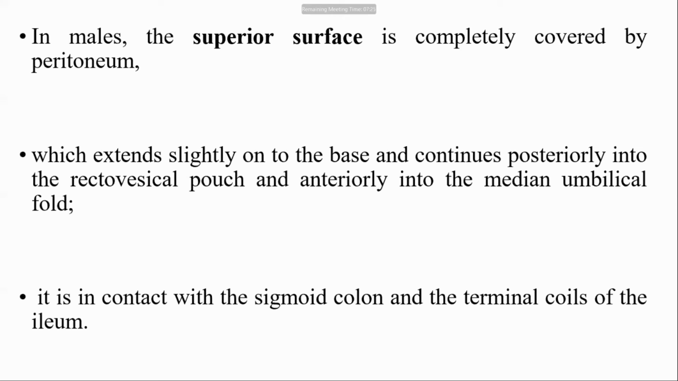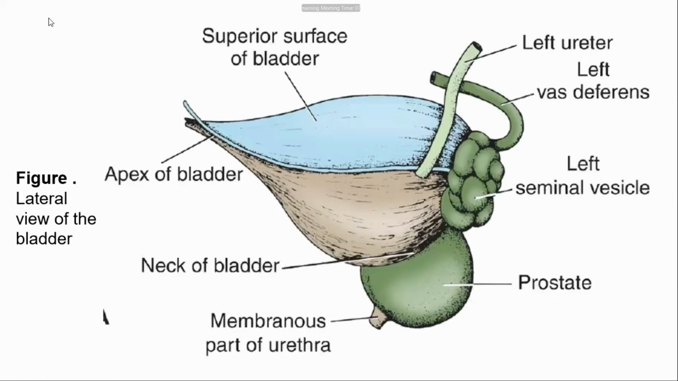Then it is in contact with the sigmoid colon and terminal coils of the ileum. The superior surface of the urinary bladder in the male is completely covered by peritoneum.